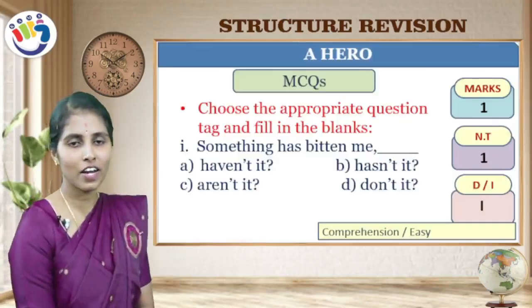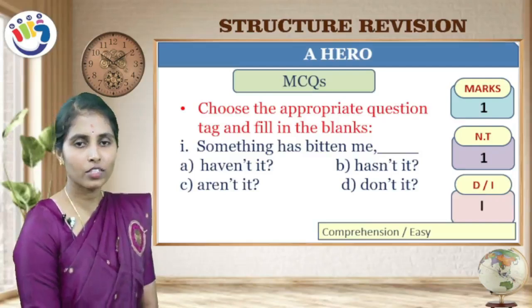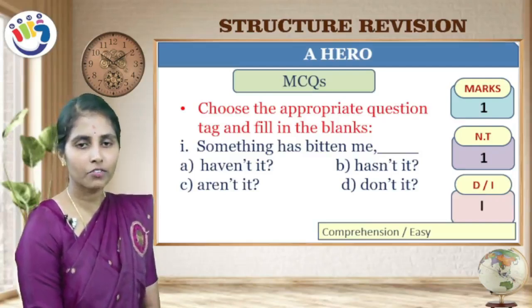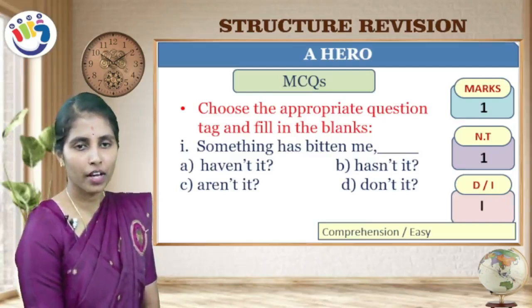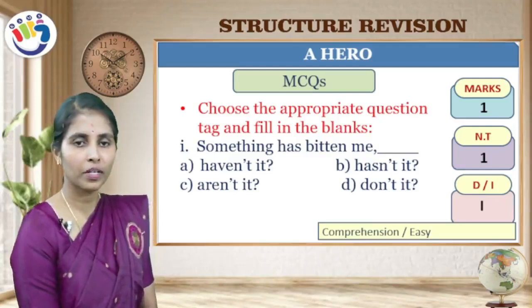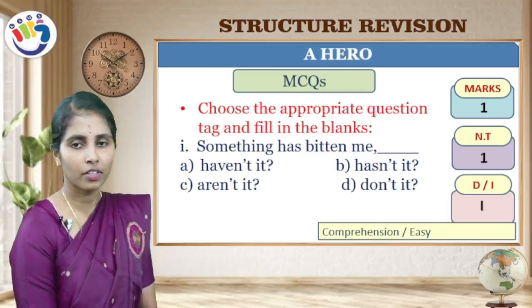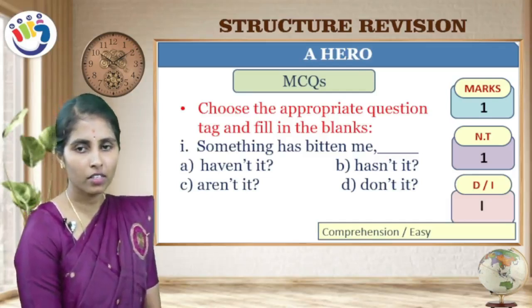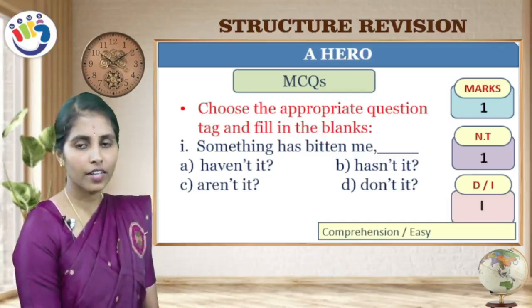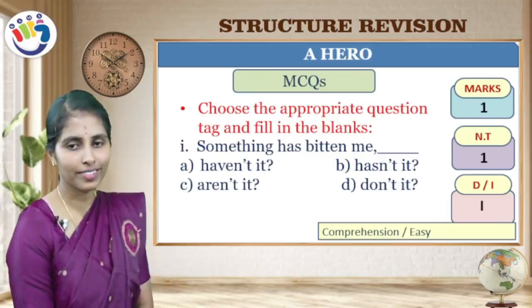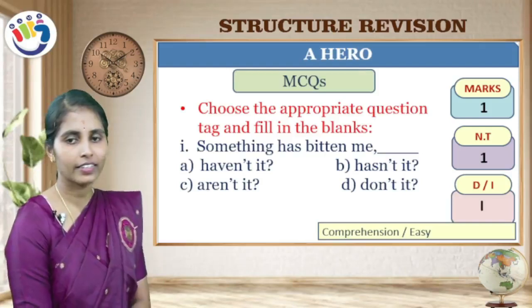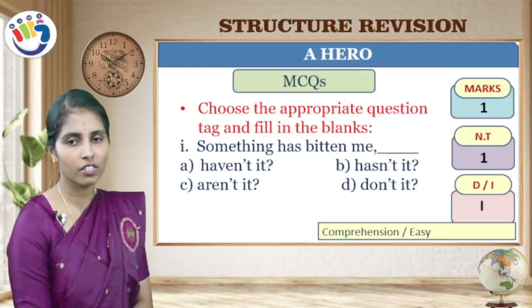Now let us revise the questions which are very important from your exam point of view. These questions are from your previous question papers. You should observe in your right corner. This question is for 1 mark. And what is NT? Number of times. This question was asked 1 time in the exam. And DI, direct or indirect. This question is an indirect question.